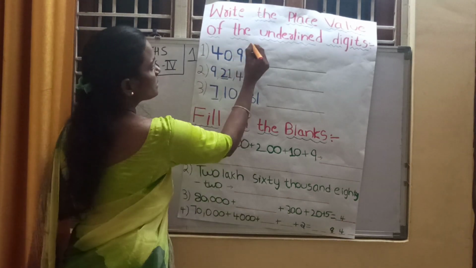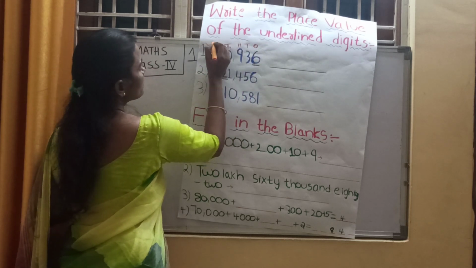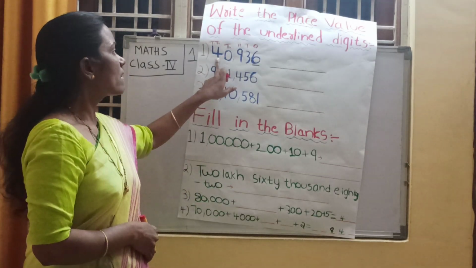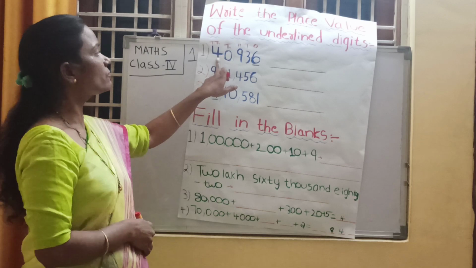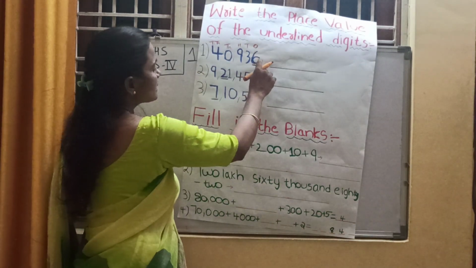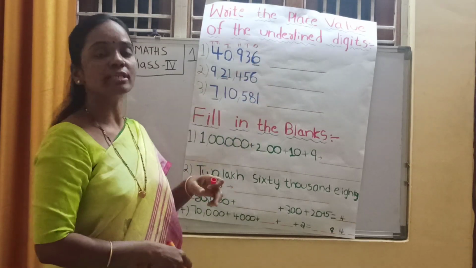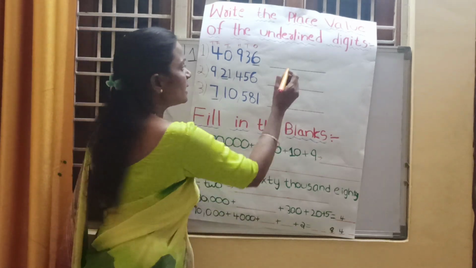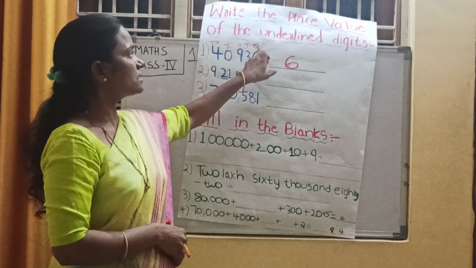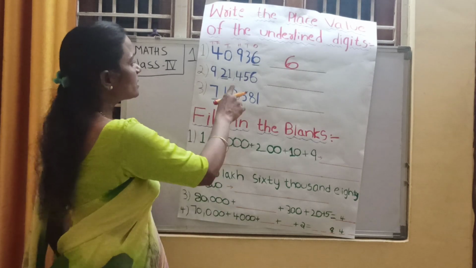First write down the places: ones place, tens place, hundreds place, thousands place, 10,000s place. It is a 5-digit number. So it is 40,936. Here 6 is underlined. What is the place value of 6? 6 is in ones place. 6 ones are 6. So 6 is the answer here.